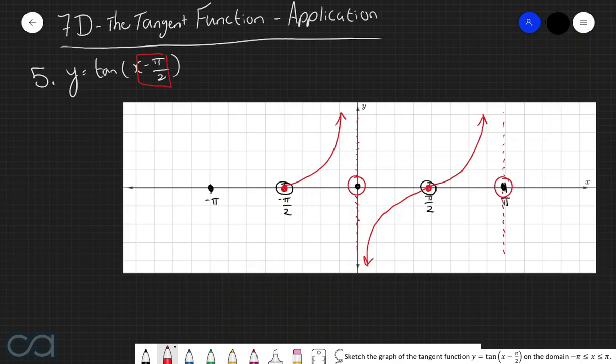However, what we can realize is the fact that this particular graph follows a very nice pattern. In that, every time we move to the left or right by pi over 2 units, we alternate between an x-intercept and a vertical asymptote. Which means that because we have an x-intercept here, it means that we're going to have a vertical asymptote at x equals negative pi. So let's just represent that here and draw the vertical dotted line. And so now we can extend this graph into the following.